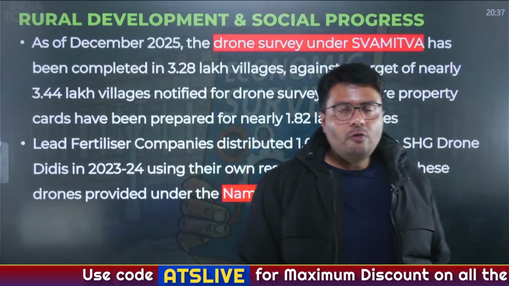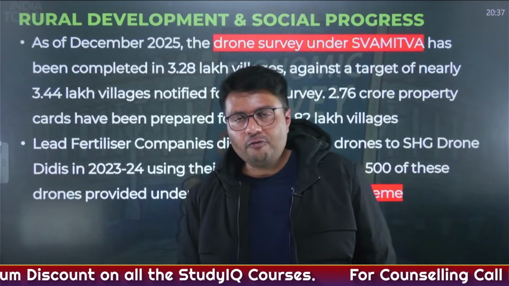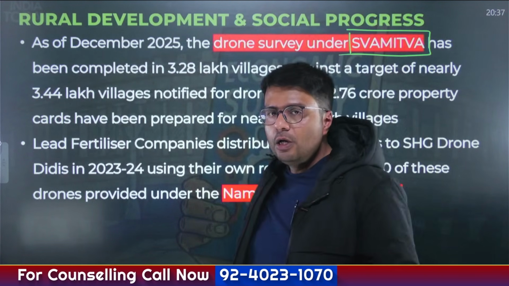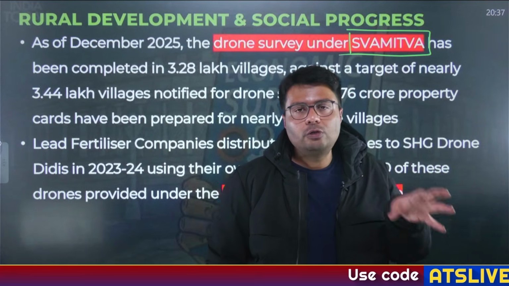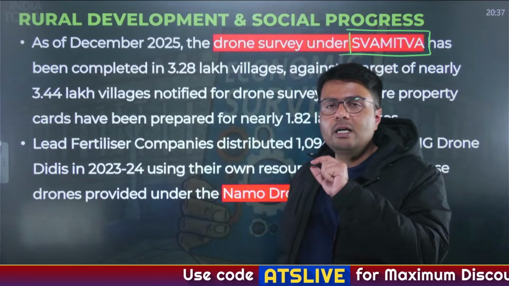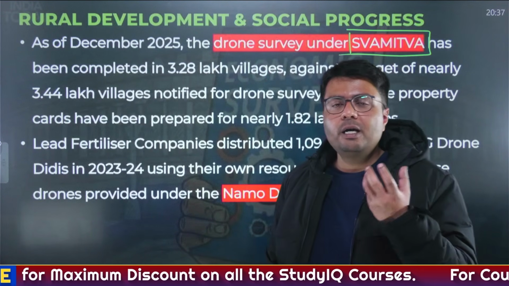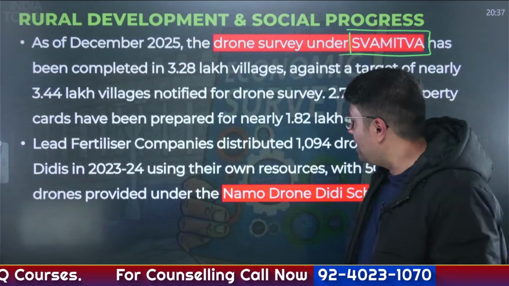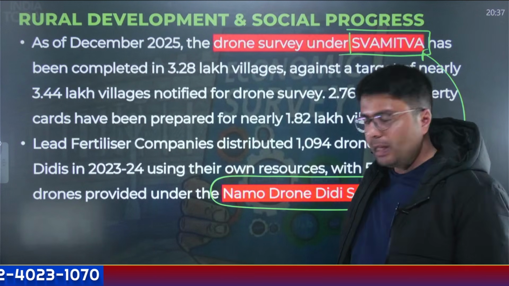Now, one of the biggest problems that we faced in the rural sector was that land records were absent. So the government is looking through the SVAMITVA scheme to conduct what is known as a drone survey. Through the drone survey, the government would first map all the land parcels, and it would distribute formal land records to the people who are owners. So in future, when it comes to land acquisition, the process becomes easier. The disputes that happen in rural areas because of counterclaims and claims people make over a piece of land would be reduced. And for that, the Namo Drone Didi scheme would also provide drones to this SVAMITVA scheme. Understood?